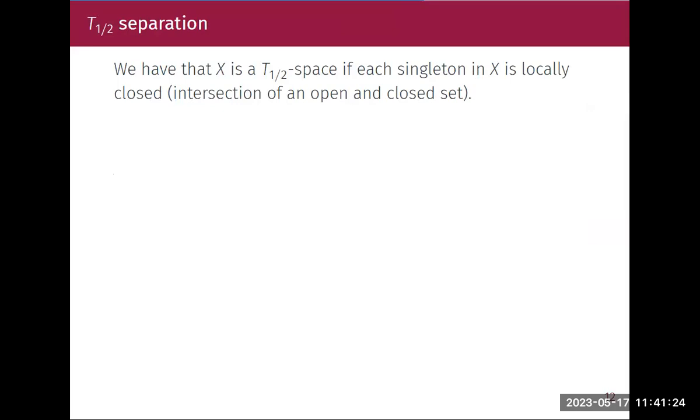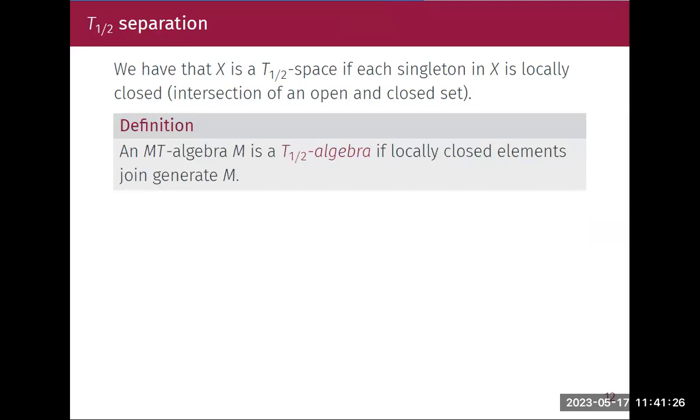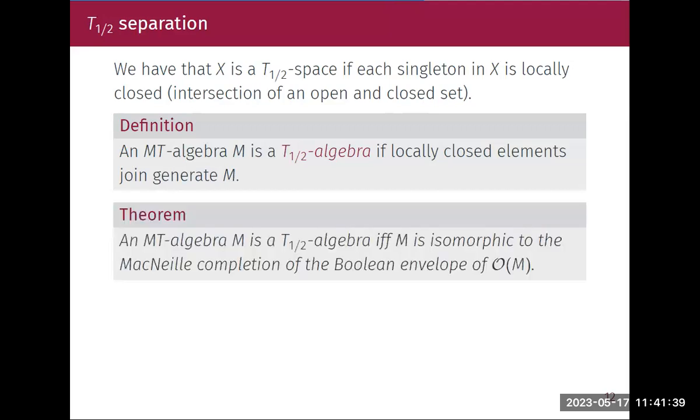So we do the same thing in the M-algebra setting. I take my M-algebra to be join generated by locally closed elements, and that kind of algebra is called a T-half algebra. The definition immediately gives us that an M-algebra is a T-half algebra if and only if it is isomorphic to the MacNeille completion of the Boolean envelope of opens of M.